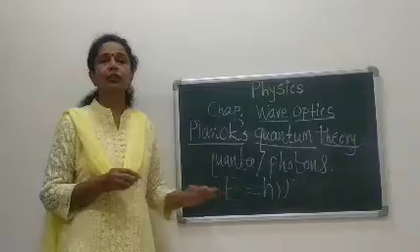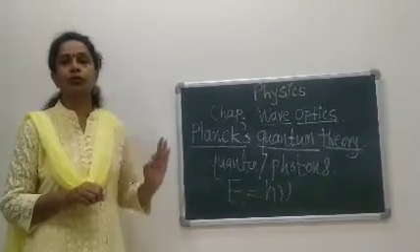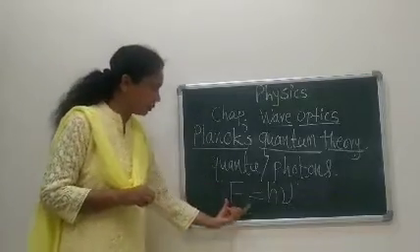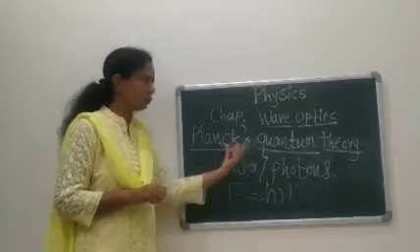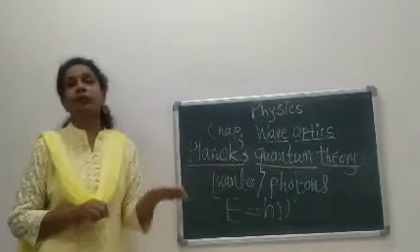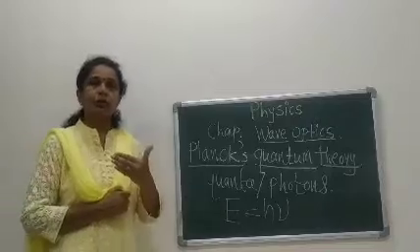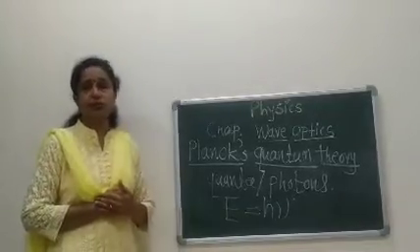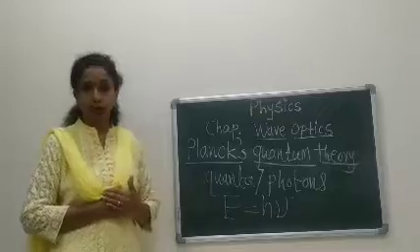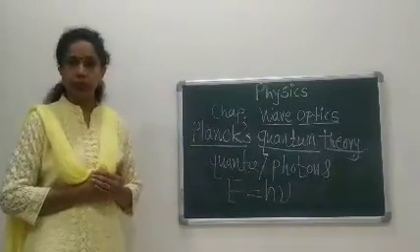And that nu is the frequency of light waves or the frequency of light radiation. These are the important points related to Planck's quantum theory. Again, there is Einstein's theory. Einstein also gives information about light: light has the same velocity of 3 into 10 raised to 8 meter per second.